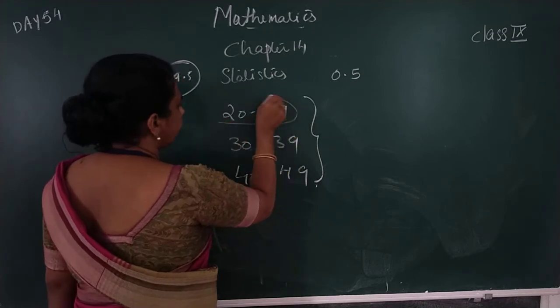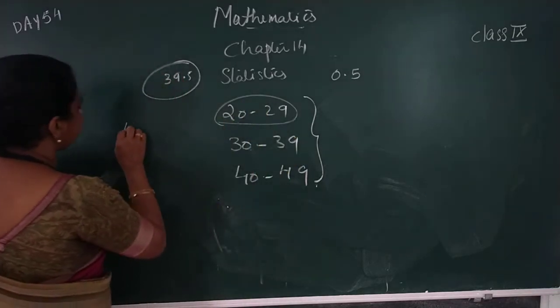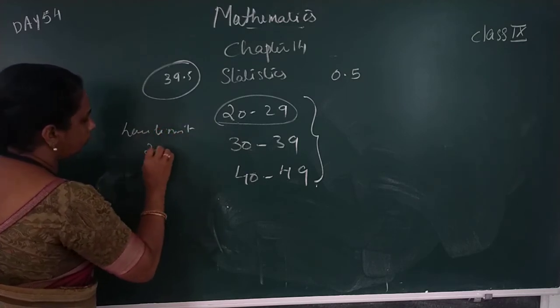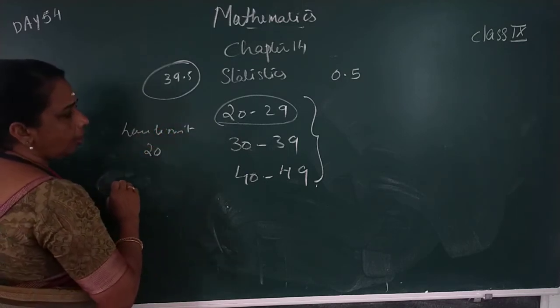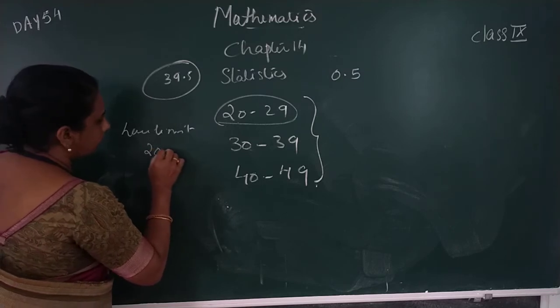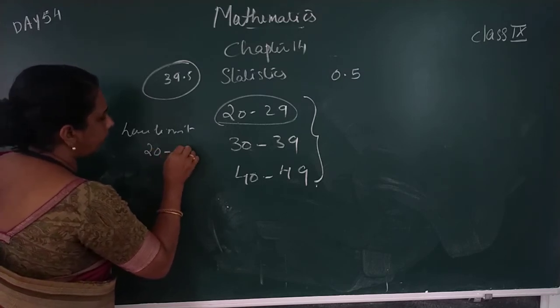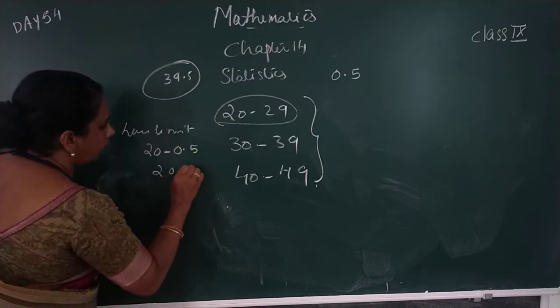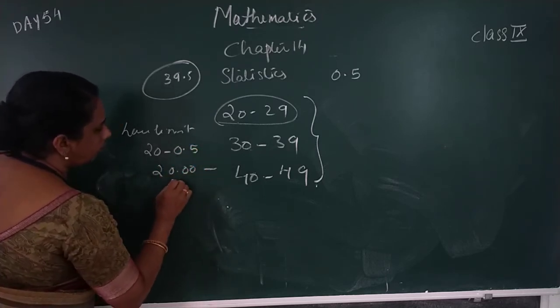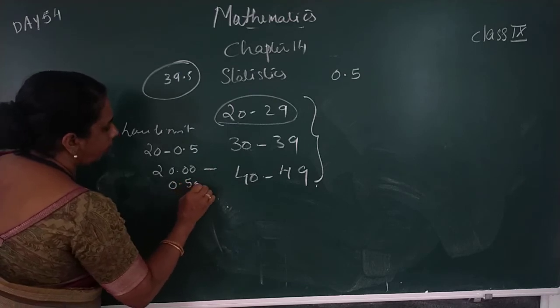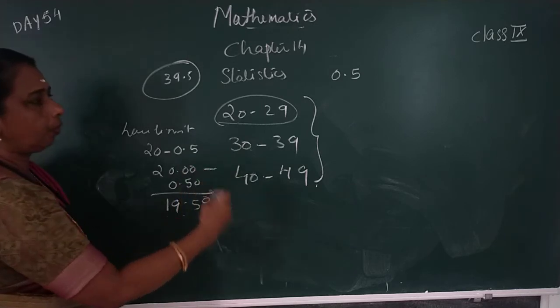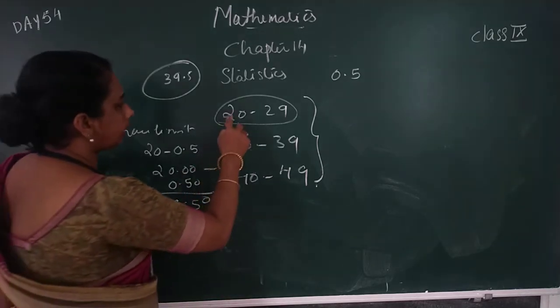Here the lower limit is 20. We subtract 0.5: 20 minus 0.5, we get 19.5.